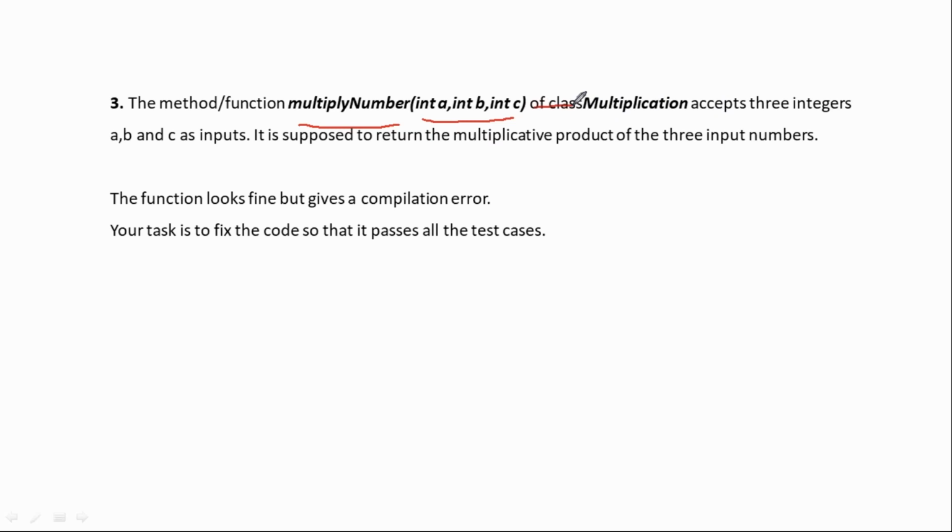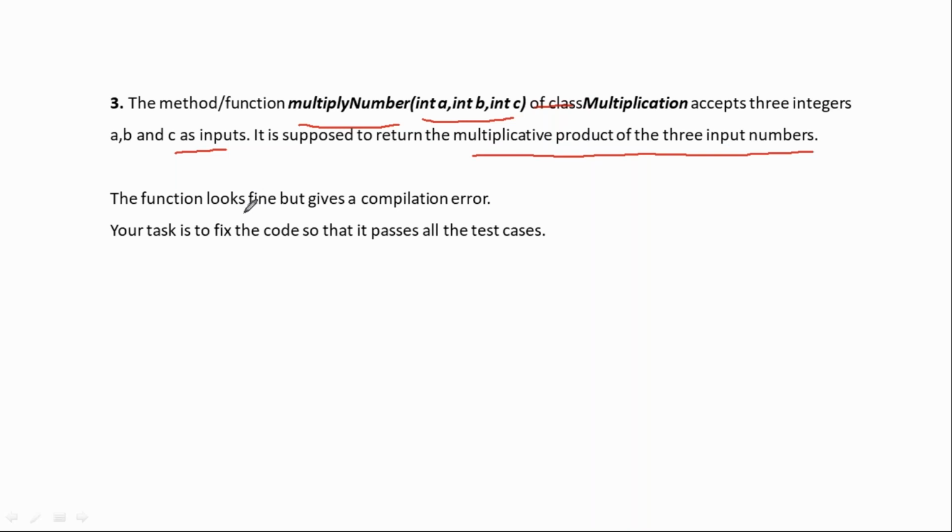This is actually Java, that's why it has a class. This is actually the method. The method takes three parameters, accepts three integers A, B, C as inputs. It's supposed to return the multiplicative product of the three input elements.